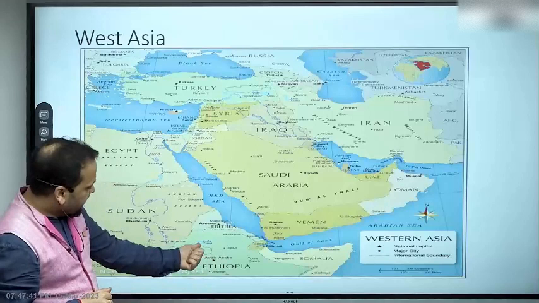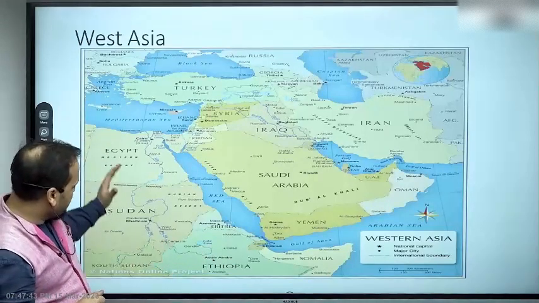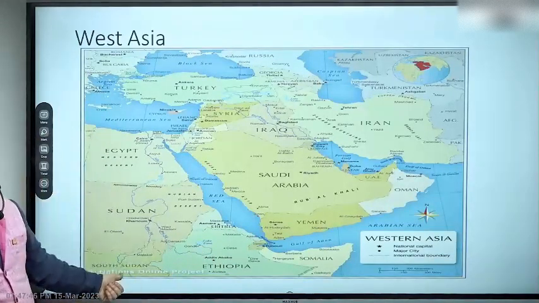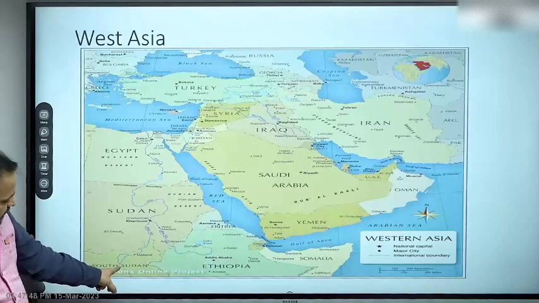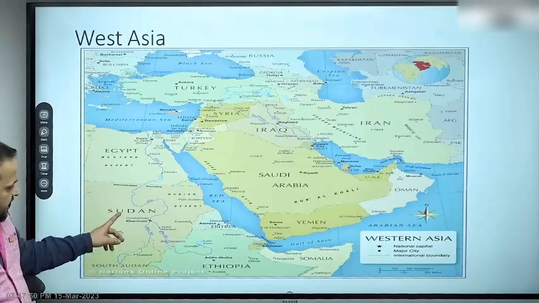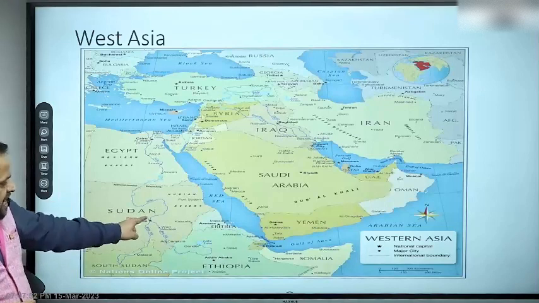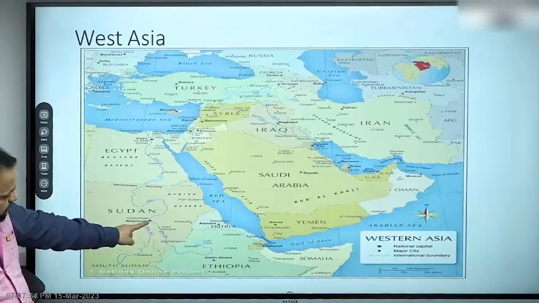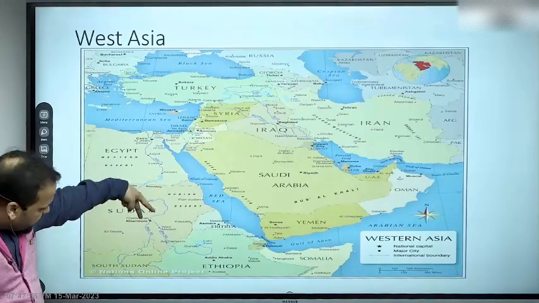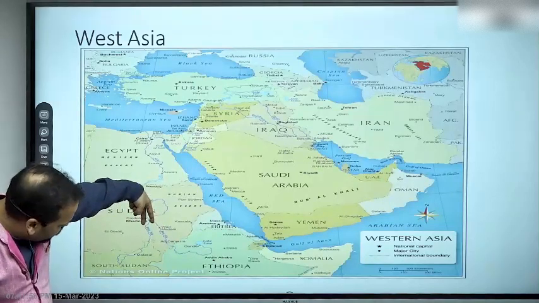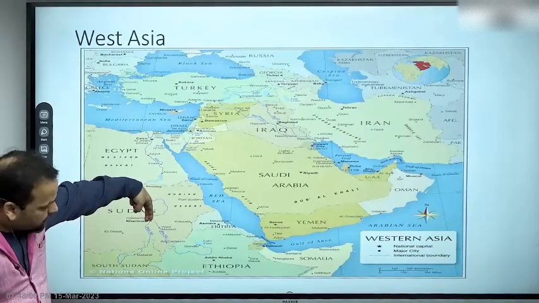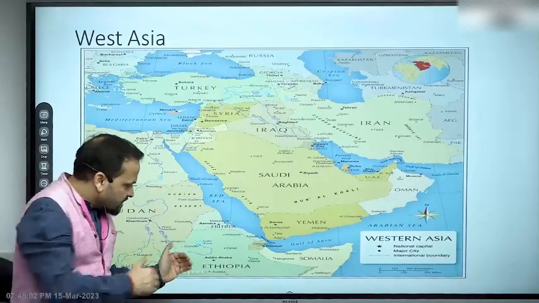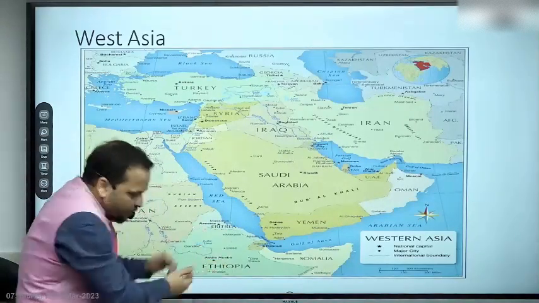All right, move up. This is Sudan. Sudan now has separated into two countries. 2011, South Sudan became a country. All right, now this is Khartoum, the capital of Sudan. Now you see here is the confluence of Blue Nile and White Nile. Right, so Nile's one origin is Ethiopian highland.